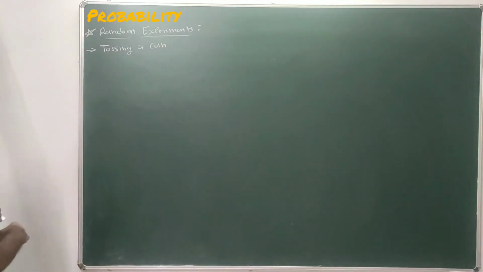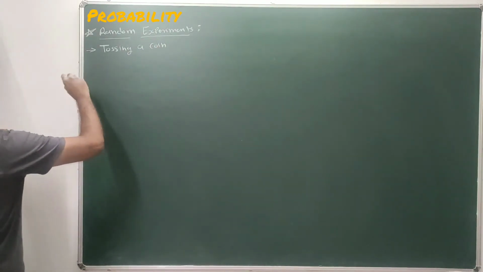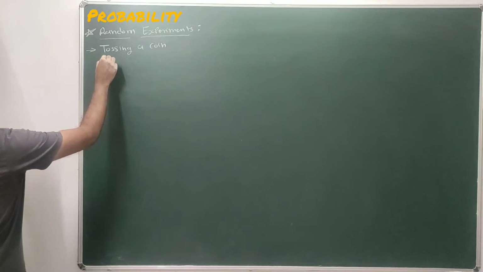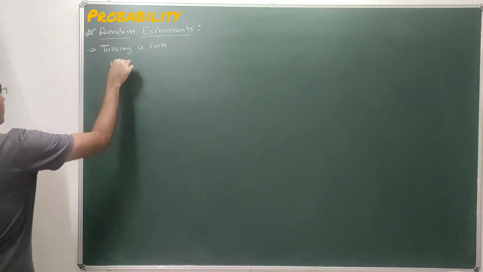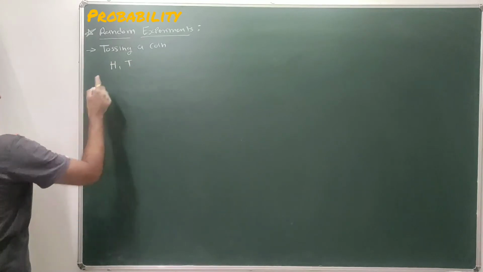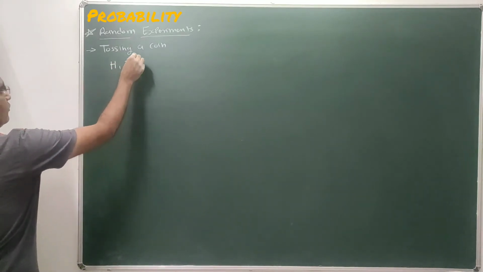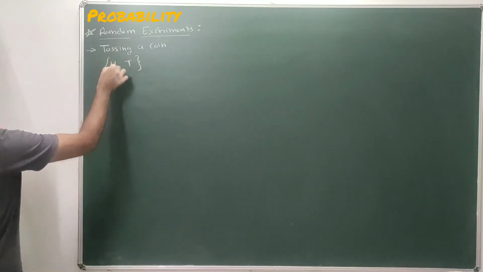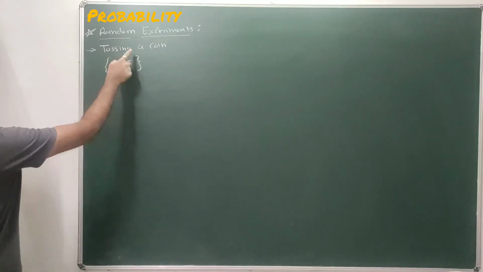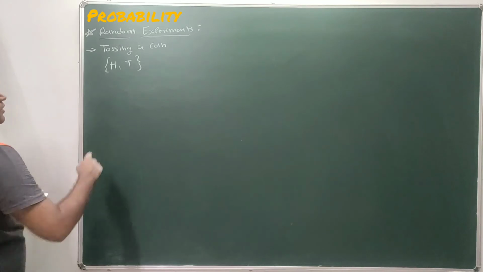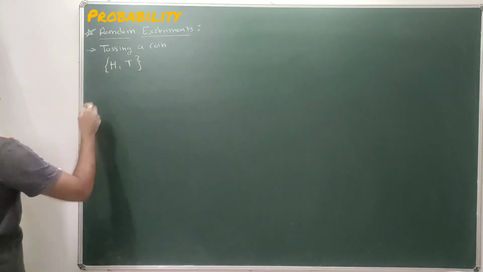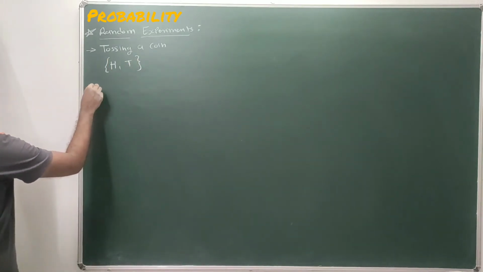So if we toss a coin, two possible outcomes are there. It can be head or it can be tail. So the collection of all these possible outcomes is nothing but the sample space of this random experiment, tossing a coin. Done. Tossing a coin, so two outcomes are there.